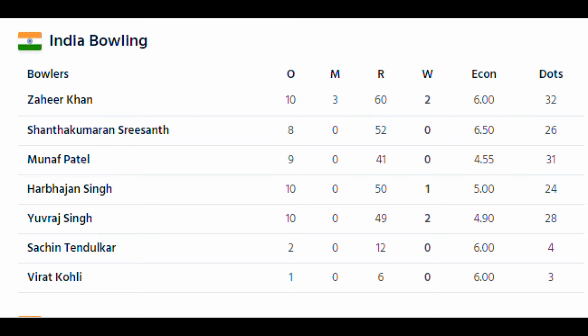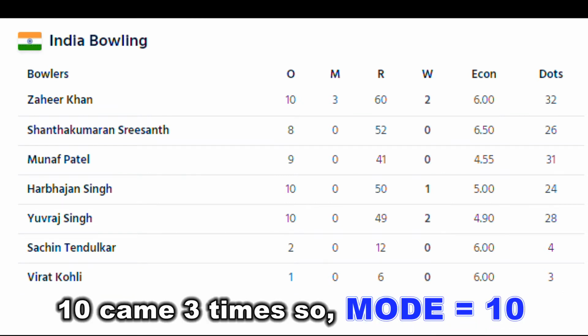And you can see that out of this data, the 10 came 3 times. So this is the mode. It means the mode of the Indian bowling lineup is 10 because the 10 came 3 times. That represents the definition also, the value which occurs most frequently.